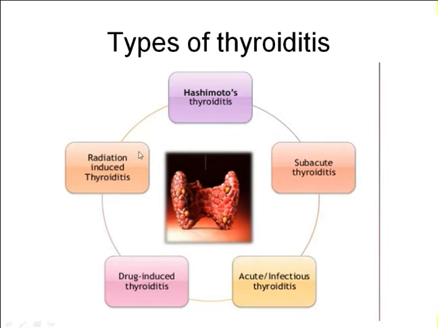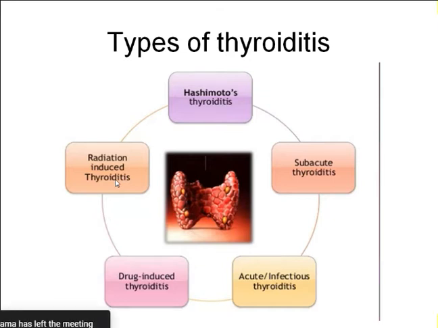Radiation as a form of treatment, radiotherapy, or as an investigation: if radiation is used in the upper chest, head and neck region, sometimes the thyroid gland may get inflamed and result in radiation-induced thyroiditis.